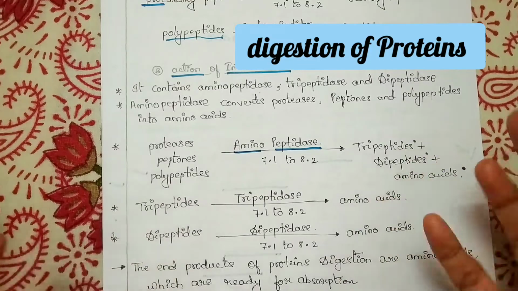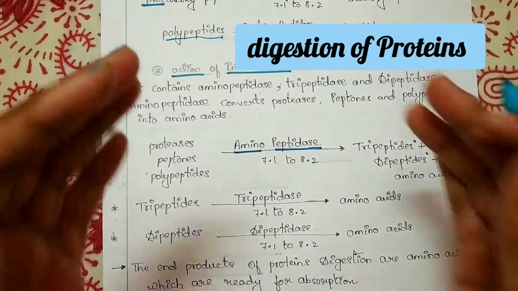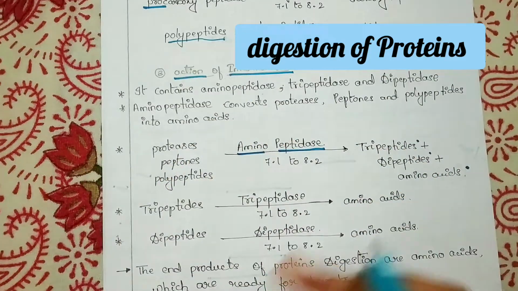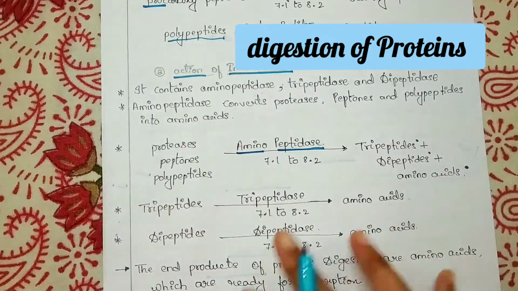What is the intention of digestion? The breakdown of larger particles into smaller particles so that the body can absorb them. So this is what happens here.